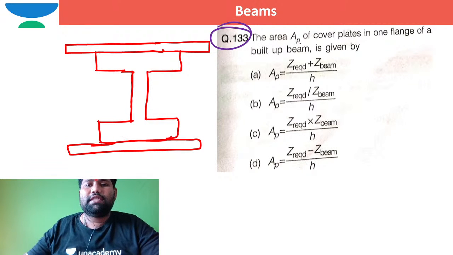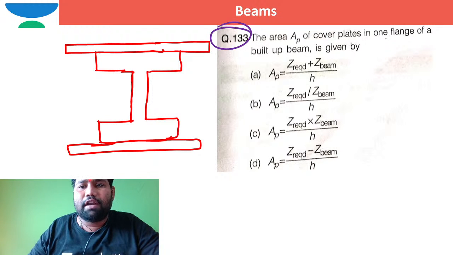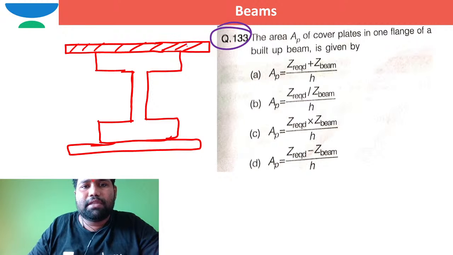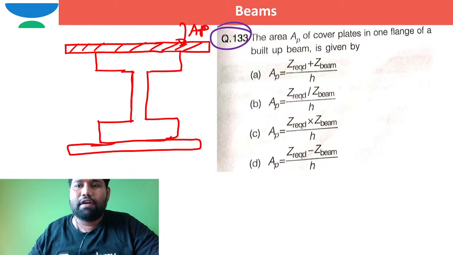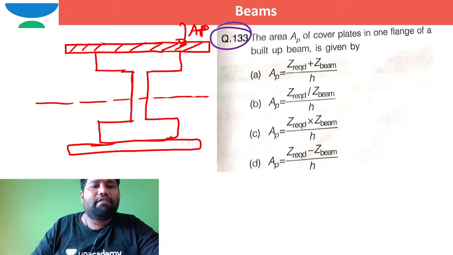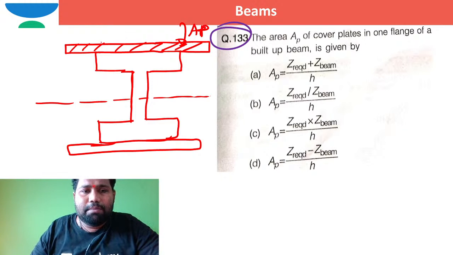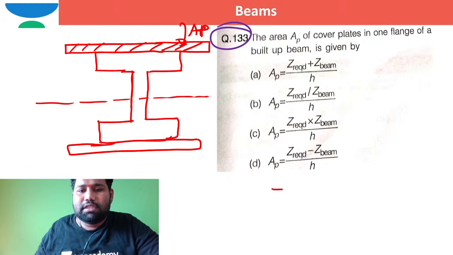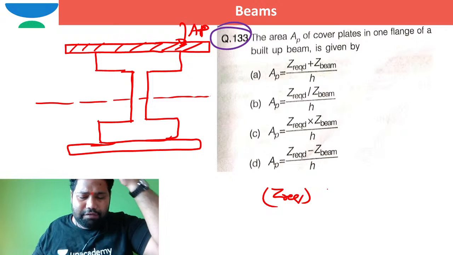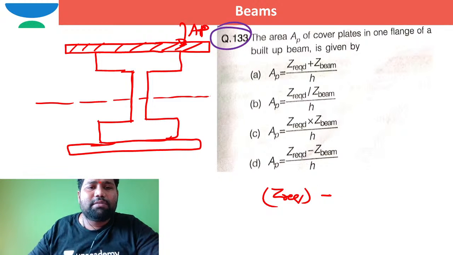In such a case, the area of cover plates of one flange, if AP is the area of the cover plates, this is AP that they are giving. AP is the area of the cover plates of one flange of a built-up beam. Then how can we work out the area of the cover plate required? Let us suppose Z required is the section modulus required to resist the bending moment of MU.